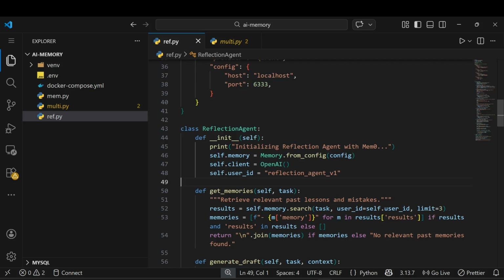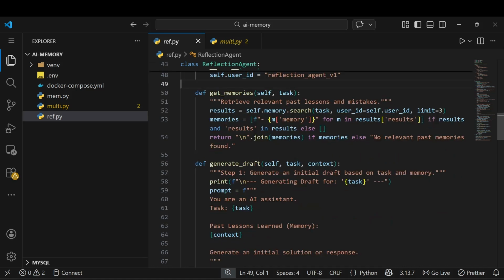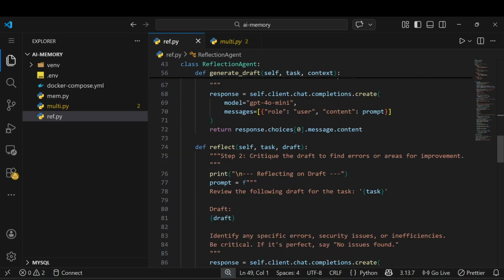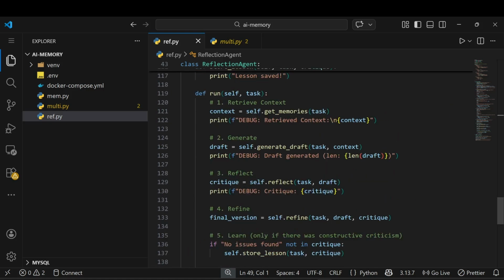You can see there is self.client. I just store the OpenAI client here for the LLM call. I create a user ID for the reflection agent. You can make it dynamic too. There are a couple of functions available here, you will see them later, no issue. You can see the reflection and everything is available here.